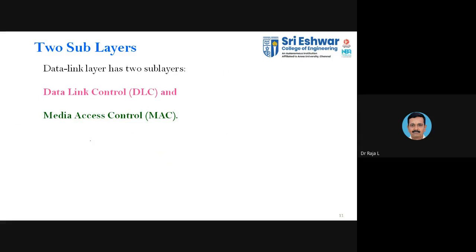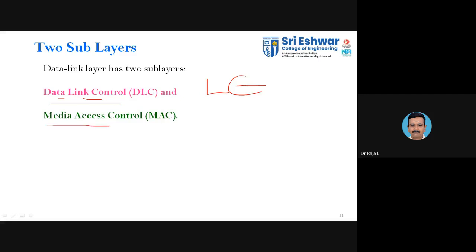Here we are discussing the data link layer. There are two sub-layers associated with the data link layer. One is the DLC, that is called data link control. Normally we represent it with LC. Link control: how we are going to link the layers and control. That is why it is called link control.